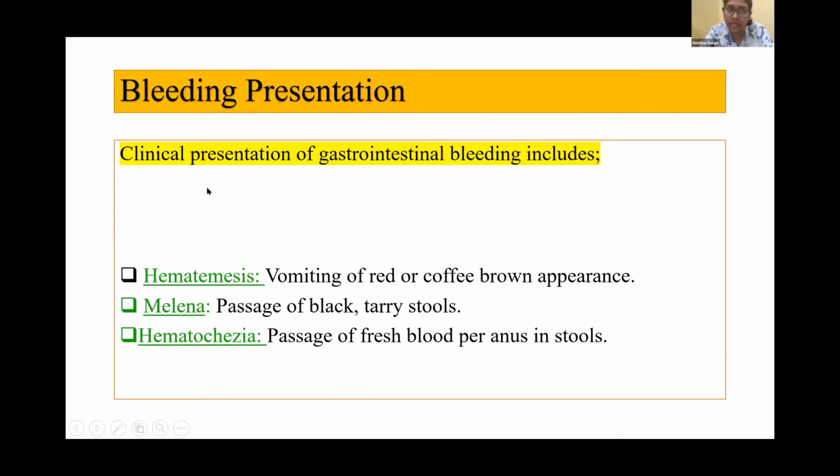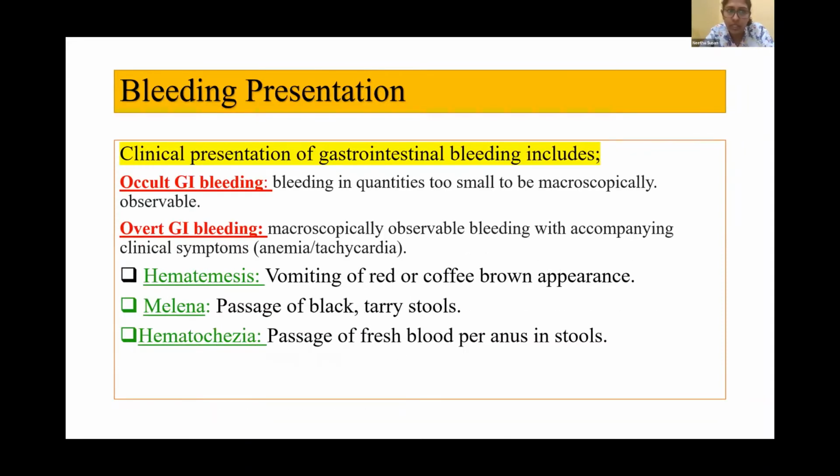Coming to the clinical presentation, GI bleeding includes two types. One is occult GI bleeding, the other is overt GI bleeding. Occult means bleeding in quantities which are too small to be macroscopically observable. Overt GI bleeding is macroscopically observable bleeding with accompanying clinical symptoms also.